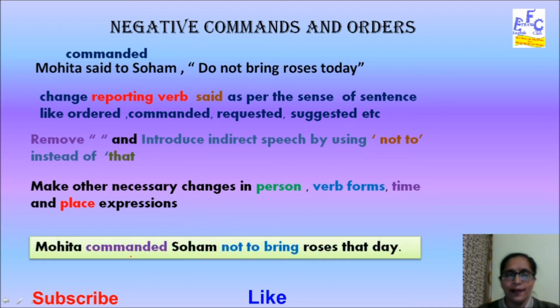The final indirect speech is in front of us. It says, Mohita commanded Sohan not to bring roses that day. So, today is converted into that day. Do not bring roses has become not to bring roses, and Mohita said to Sohan has become Mohita commanded Sohan. Okay, so in this way we have converted a negative command into indirect speech.